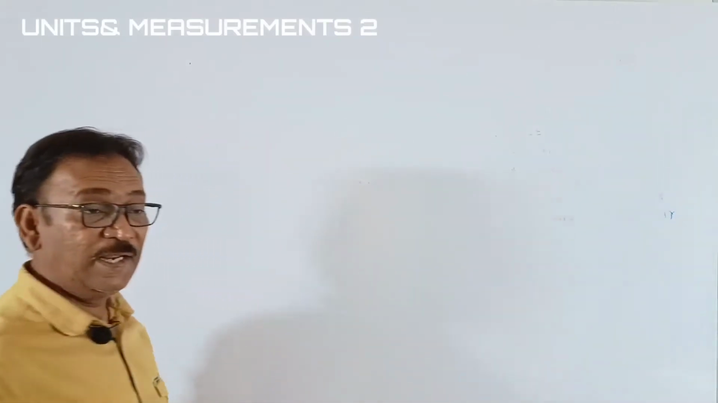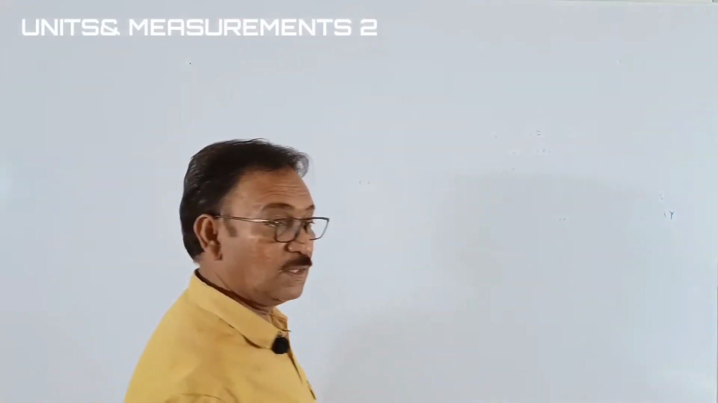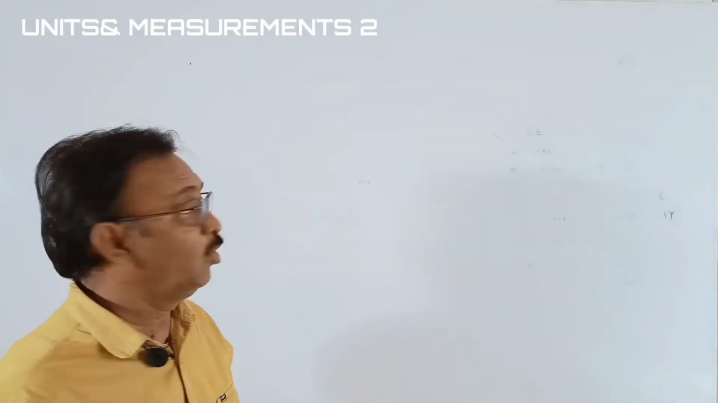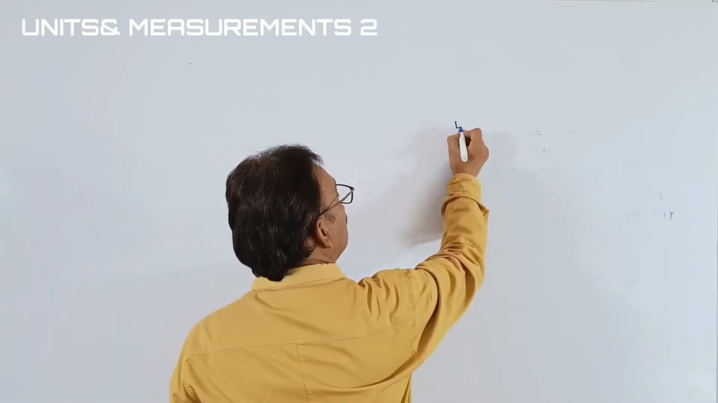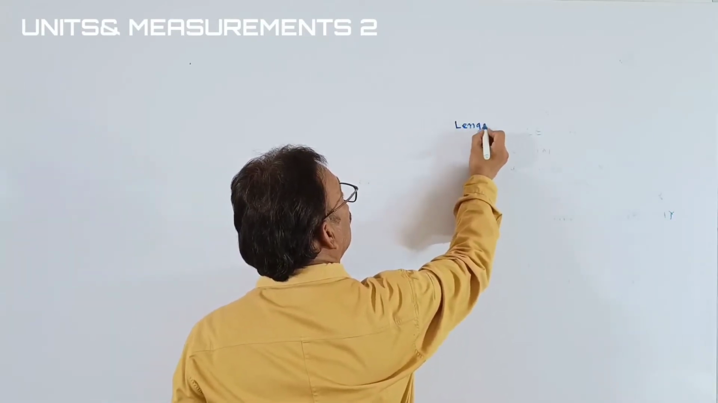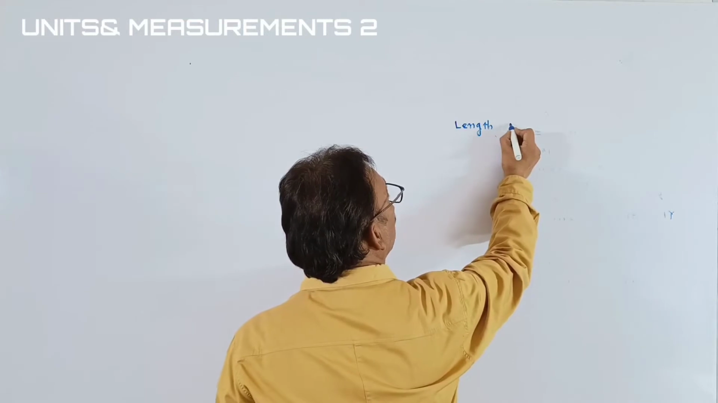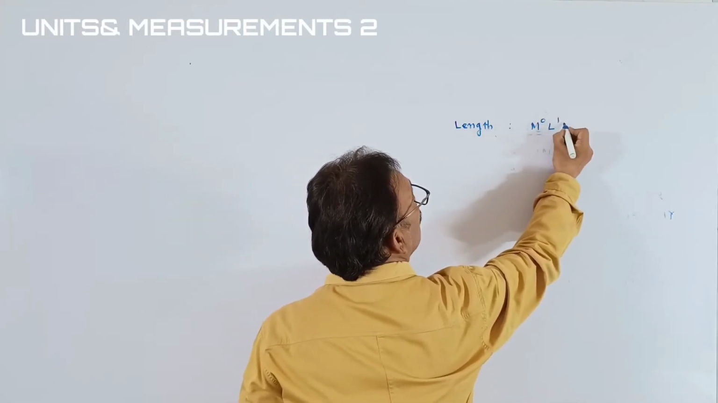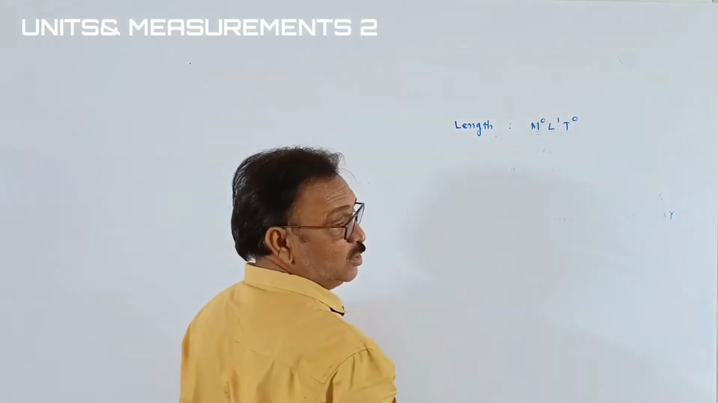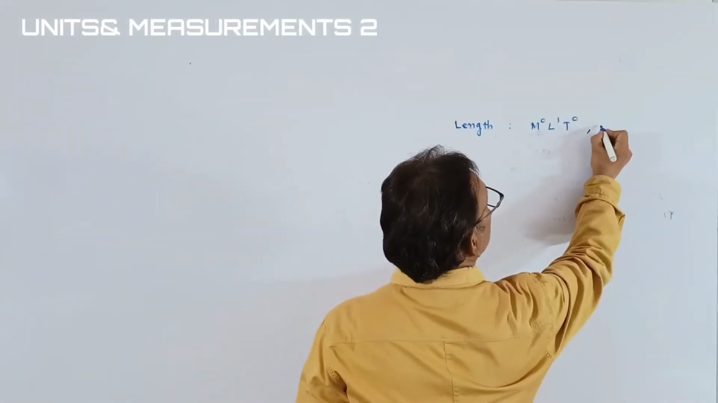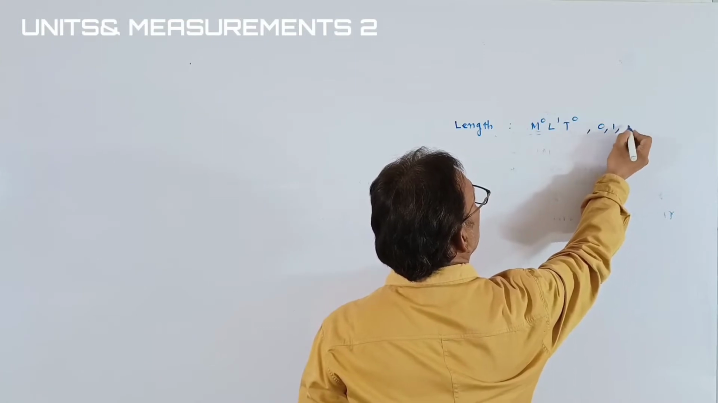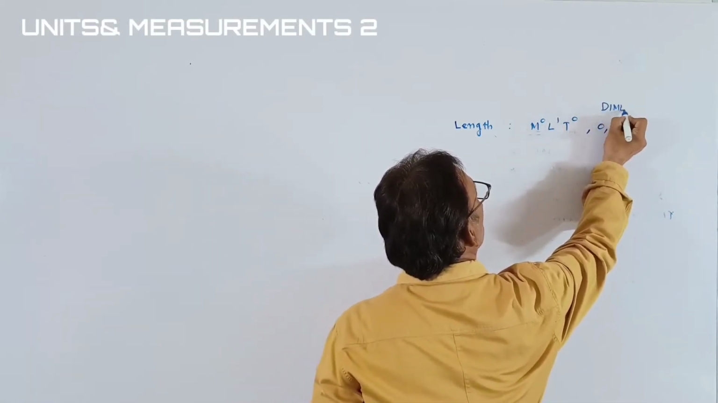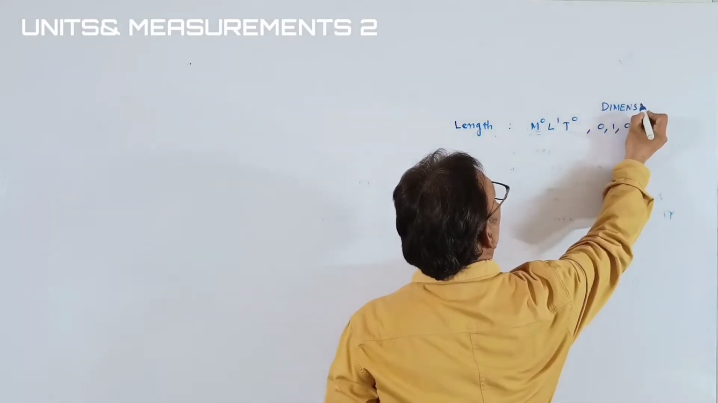Okay, students, we are writing a list of dimensional formulas. First we start. Already we learned about the length. Okay, students, if it is the length, we wrote the dimensional formula as M0, L1, T0. Okay, students, and we mentioned the dimensions as 0, 1, 0. These are the dimensions.